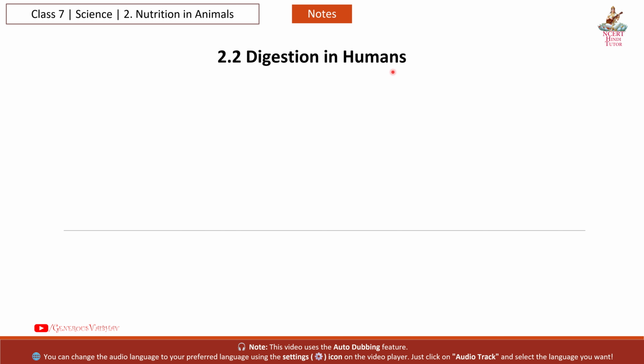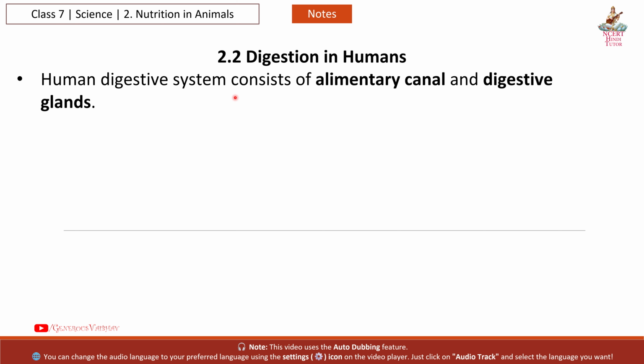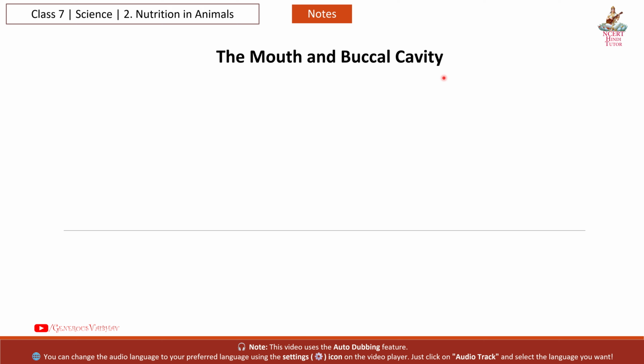2.2 Digestion in humans. The human digestive system consists of the alimentary canal and digestive glands. Main parts: buccal cavity or mouth, esophagus or food pipe, stomach, small intestine, large intestine, rectum and anus. Digestive glands: salivary glands, liver and pancreas. The mouth and buccal cavity.